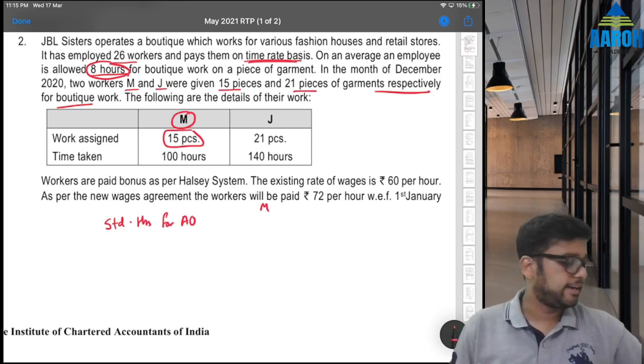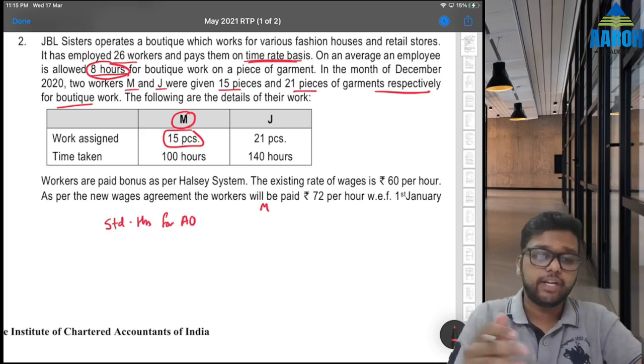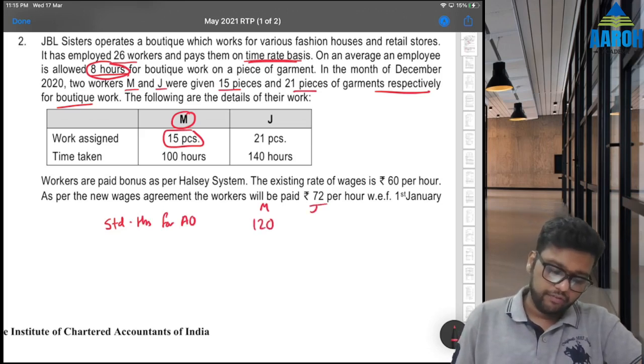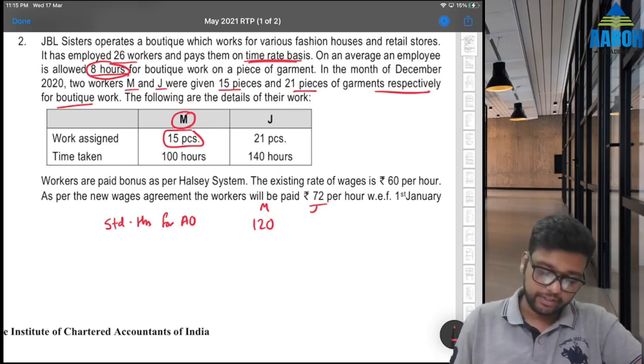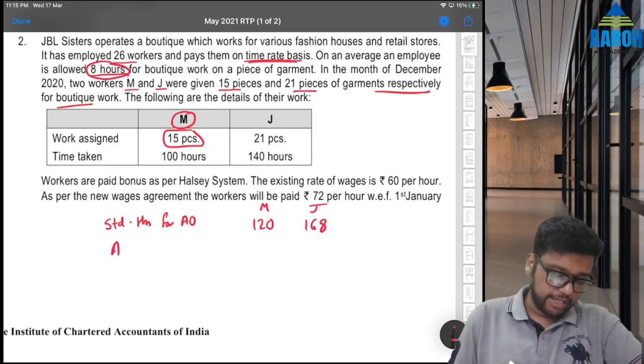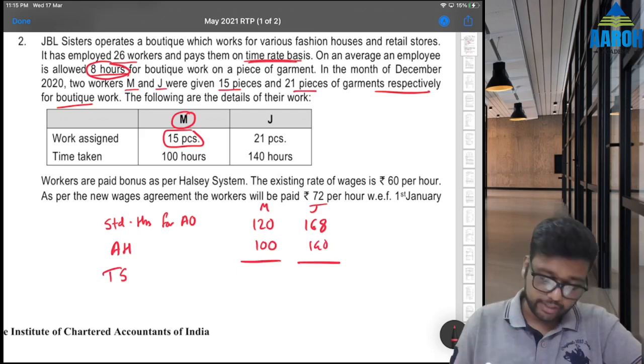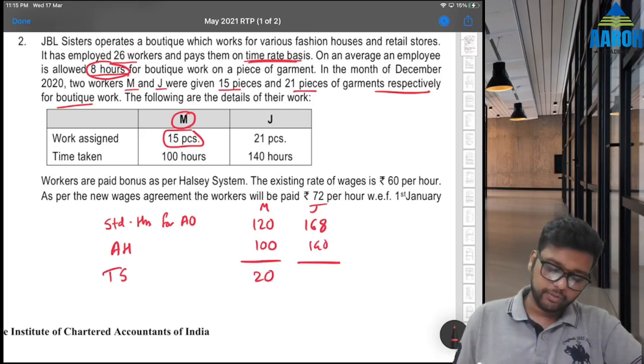Because 8 hours are allowed per unit, 15 into 8 is 120. And for J, it will be 21 into 8, which is 168. Whereas actual hours taken are 100 and 140. That means they have saved some time. So time saved is 20 and 28 hours. I'm writing in short forms, don't write in short forms in exam.